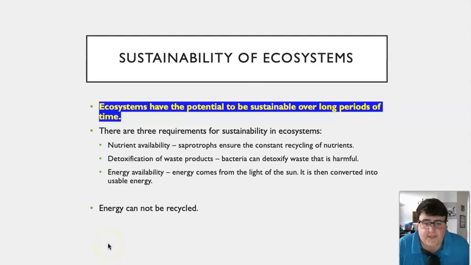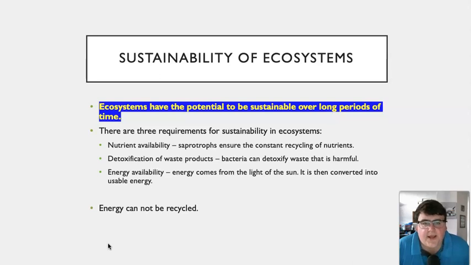Because of this, ecosystems have the potential to be sustainable over long periods of time. Now, for an ecosystem to be sustainable for a long period of time, it has to have met 3 requirements. The first one is nutrient availability. That's met by saprotrophs, ensuring that there's a constant recycling of nutrients. We also need to have the detoxification of waste products. That happens through bacteria. We have certain types of bacteria in an ecosystem that can detoxify the waste that we consider harmful to other organisms.